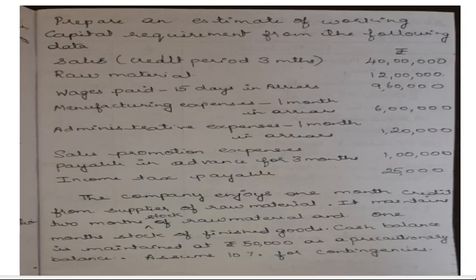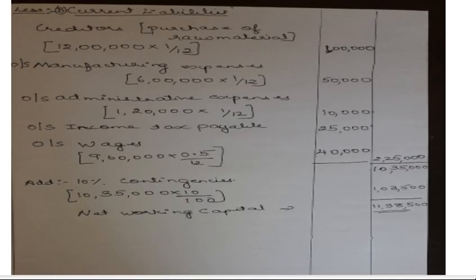Then one more we have in the beginning, say wages 15 days in arrears. Now everything here is mentioned in months. So 15 days means what? It is half a month, 0.5. See here I have written 0.5. So 9,60,000 is the wages.